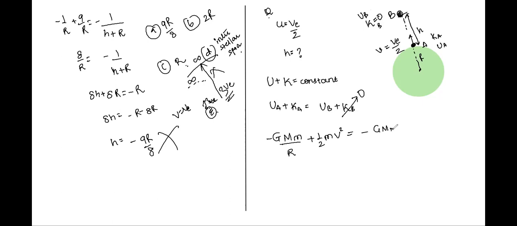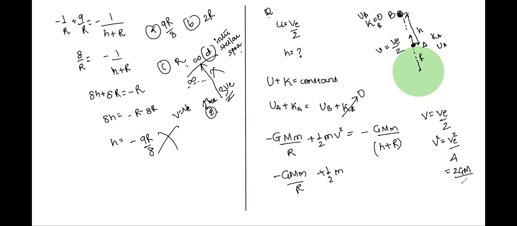Minus GMm, the distance from the center of the earth is h plus r. All you have to do is now substitute again: minus GMm by r plus half m. Instead of v, we're going to write Ve by 2, right? Therefore, v square is equal to Ve square by 4. That is 2GM by r whole by 4. That is GM by 2r.